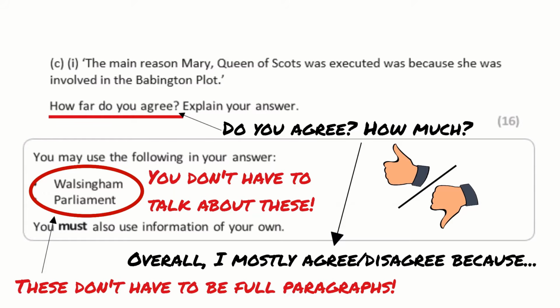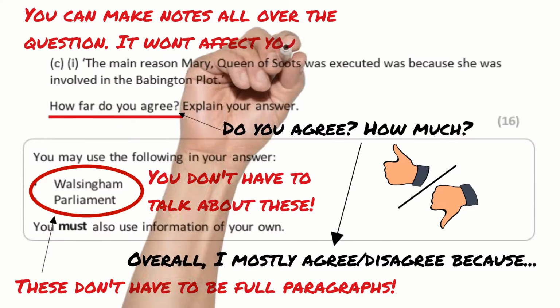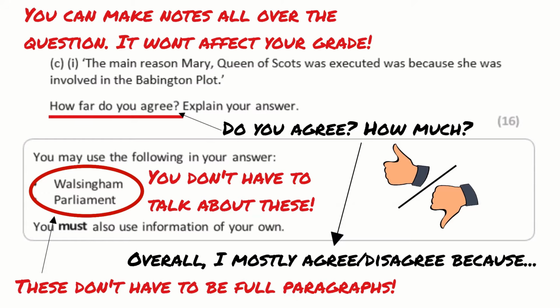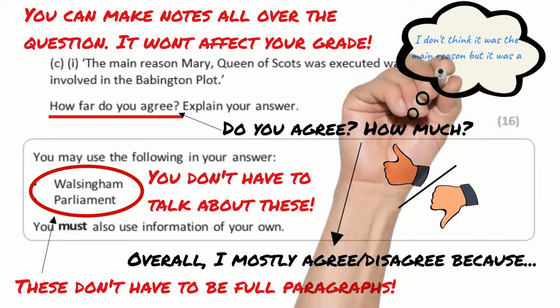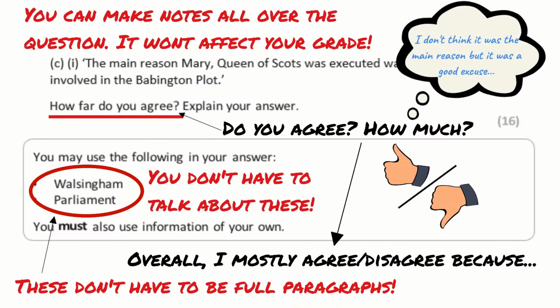So let's begin by thinking about how we structure the answer. Ultimately, you're working towards a conclusion, and it's a good idea to jot down what your conclusion is going to be before you begin writing. I've taken a moment to think about what I know about the reasons Mary Queen of Scots was executed, and I think that the Babington plot provided Elizabeth and Parliament with the excuse they needed, but it wasn't really the main reason. So I'm going to jot that down on my question paper.